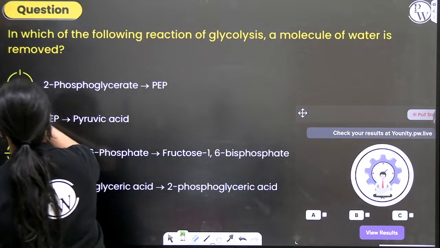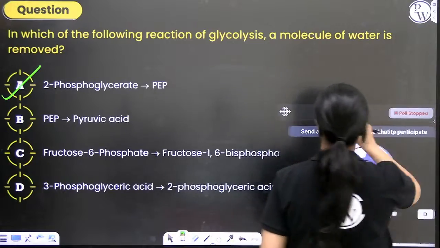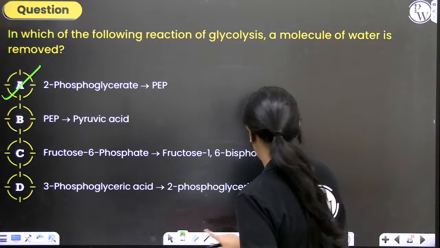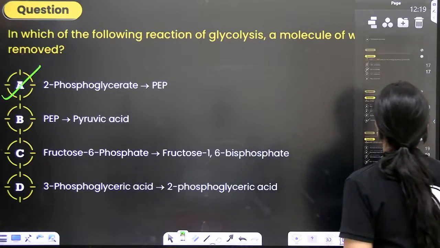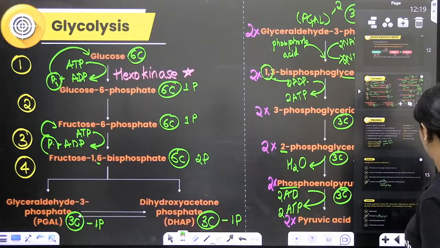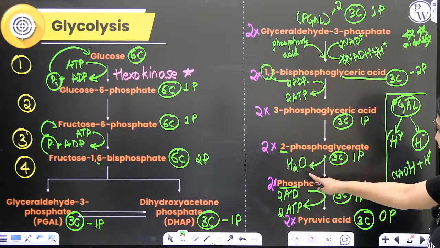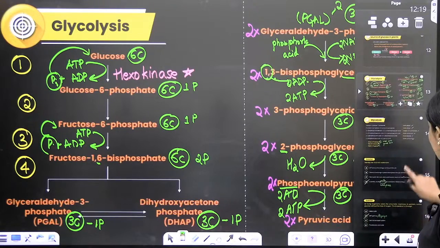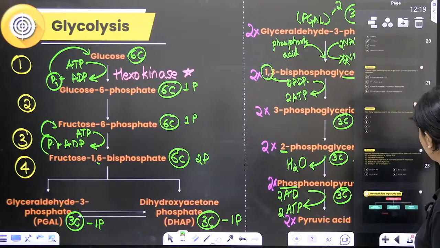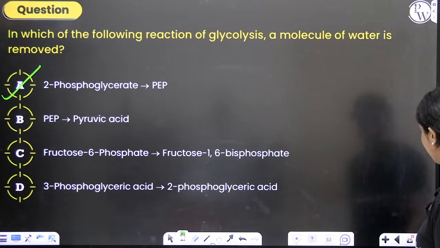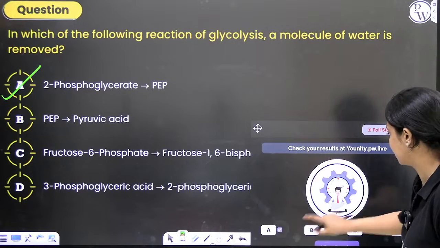The correct answer is option A. Let me show it to you. Right here. Phosphoglycerate to phosphoenol pyruvate. This is the step in which water is removed. Right? So the correct answer is option A.